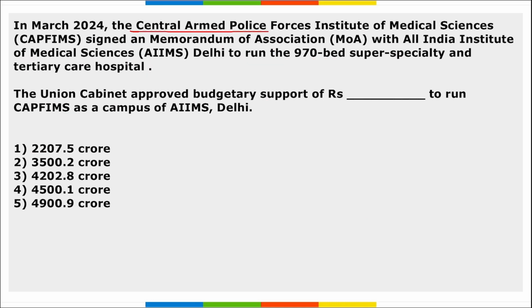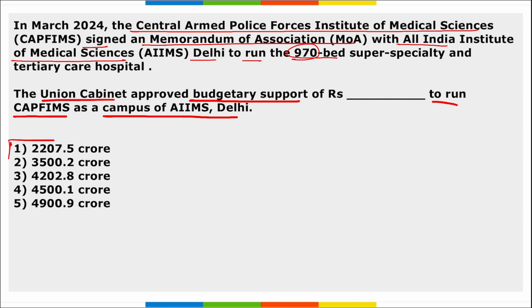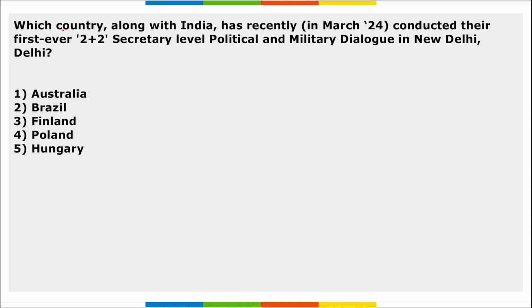Next, the Central Armed Police Force Institute of Medical Sciences signed a memorandum of association with All India Institute of Medical Sciences Delhi to run 970 bed super specialty and tertiary care hospital. Then the question asked here is that Union Cabinet approved the budgetary support of how much amount to run CAPFIMS as a campus of AIIMS Delhi. So the amount that has been approved is 2207.5 crore rupees. Correct?